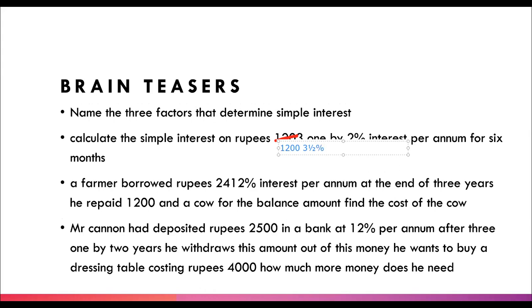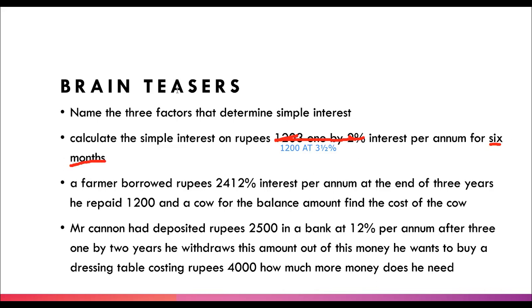Okay, so this is our rate of interest. So what was the question? Per annum for 6 months.